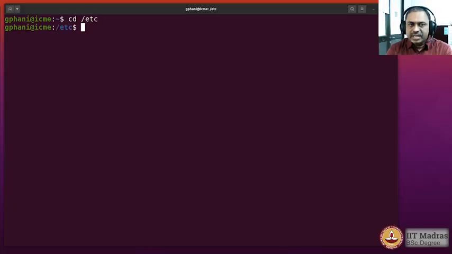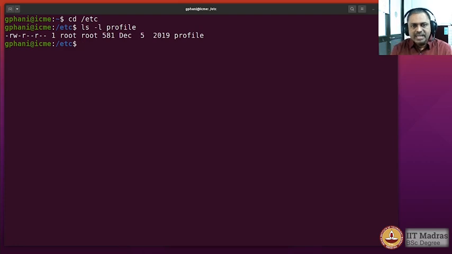So we go to the /etc folder, which contains the configurations, and there's one configuration which will be very important for anyone who uses a shell, and that's called the etc profile. We will understand what is in that profile later as we learn about shell scripts, etc. But for now, let us look at the content. ls -l profile, is there any file like that? And you see that yes, there is a file like that. Now what are the contents of it?